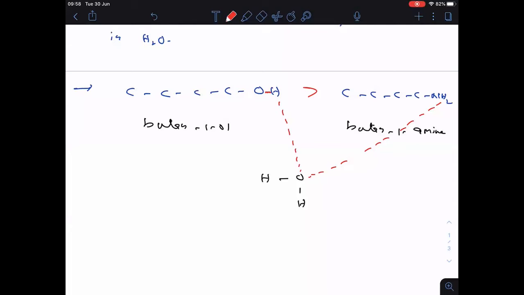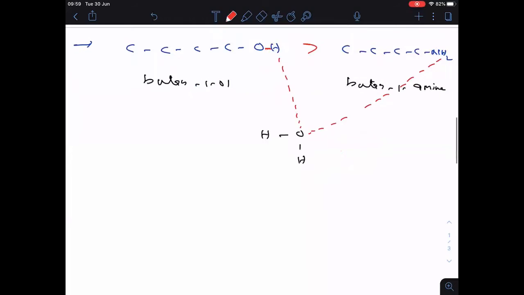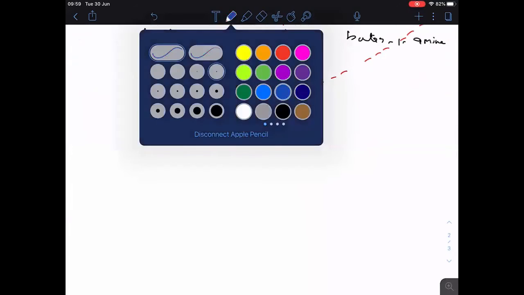Hope you are able to understand this one. Completed. This is about the solubility of the amines.